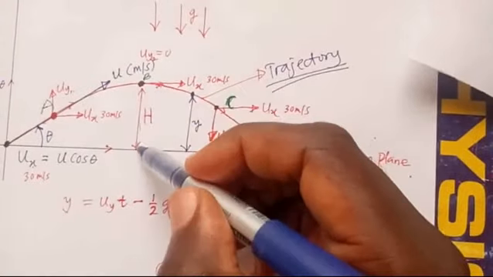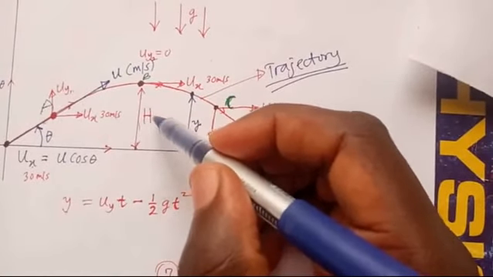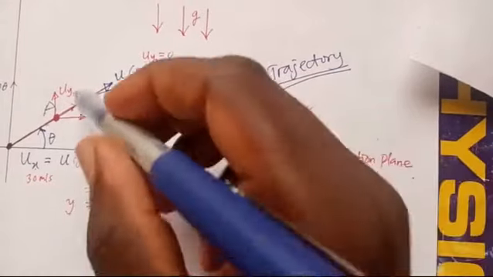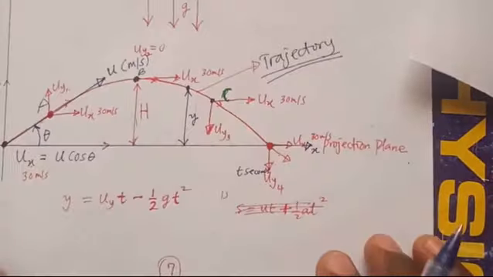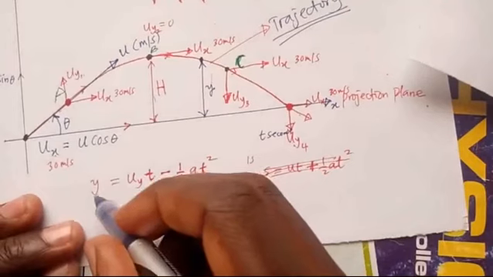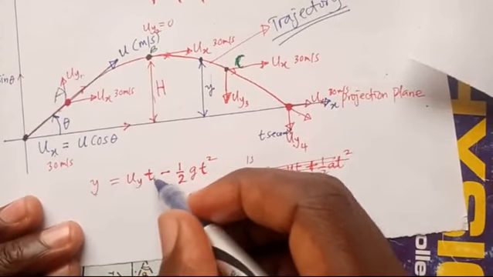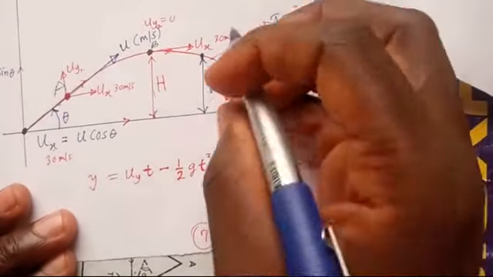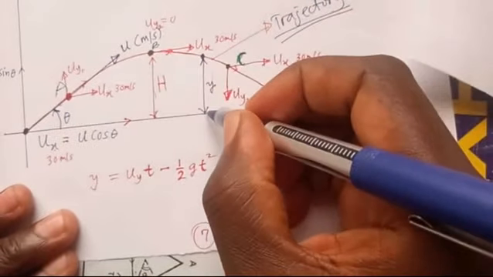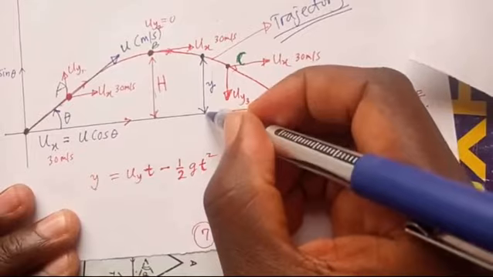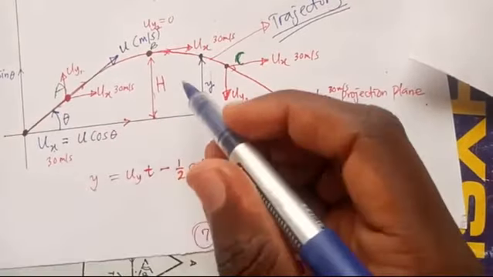The highest vertical distance is capital H. Any other distance you can draw is given the letter y. You can use this equation to get that value: y is equal to u sub y t minus half g t squared. Now when it is here, not only does it have vertical distance, it also has horizontal distance. Look at it.